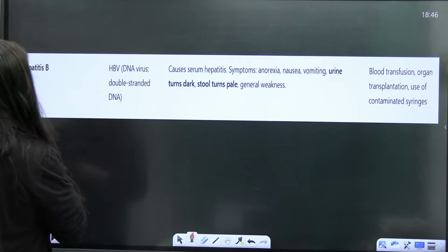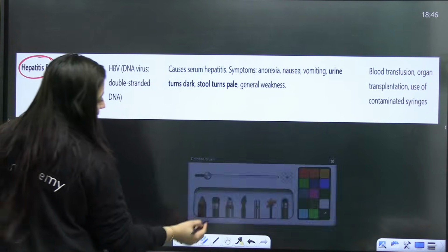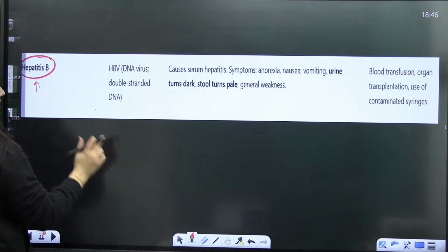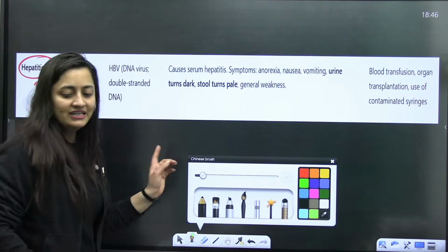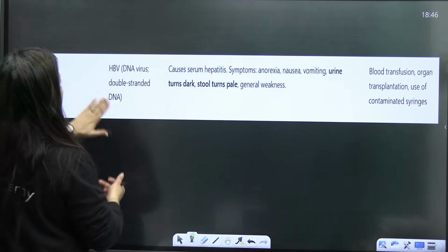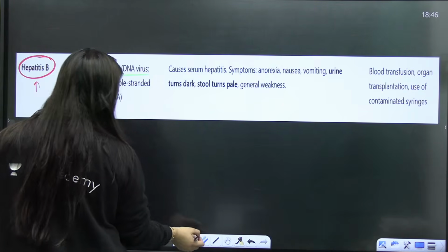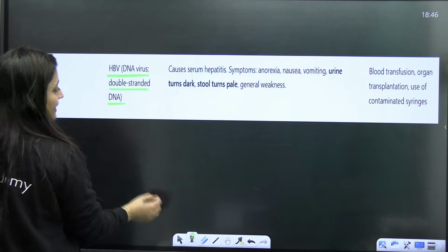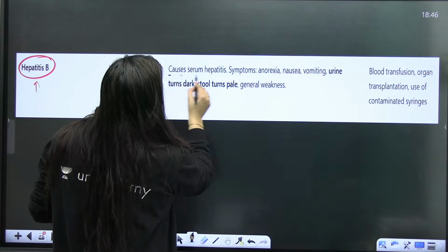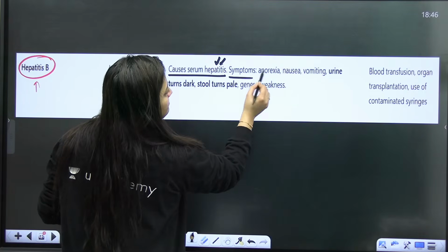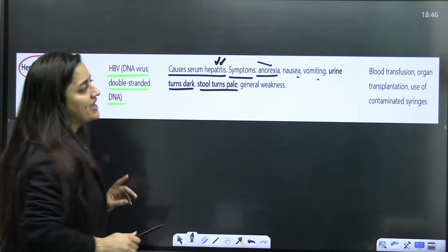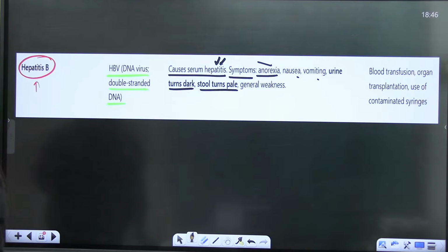Then comes hepatitis B. Of course, it is given in the chapter reproductive health, so we will discuss this part here only. Hepatitis B is caused by the hepatitis B virus, a double-stranded DNA virus. It causes serum hepatitis. Symptoms are anorexia, nausea, vomiting, urine turns dark, stool turns pale. It can spread due to blood transfusion. We also discuss it in reproductive health.